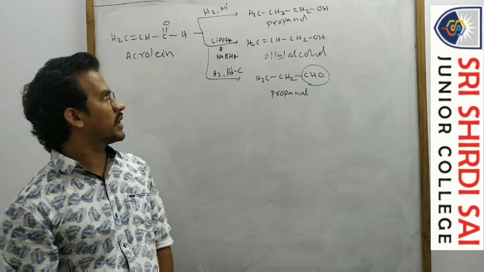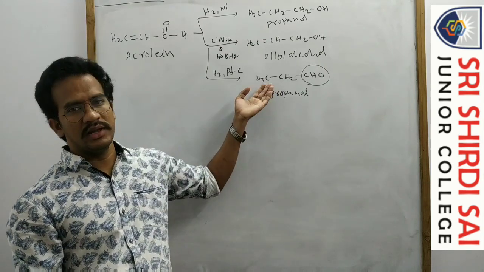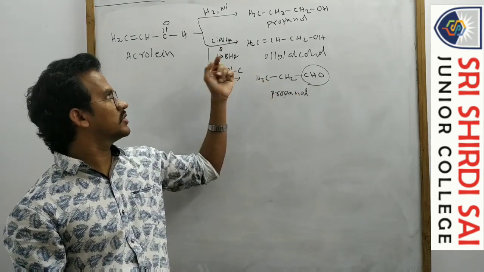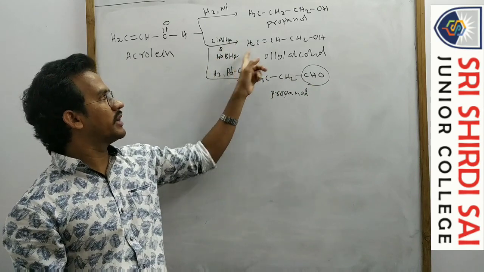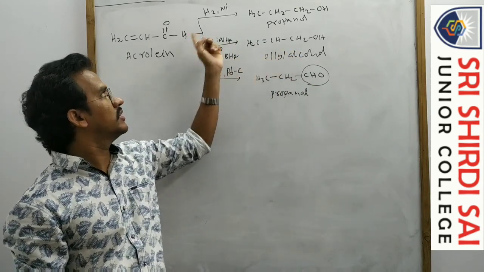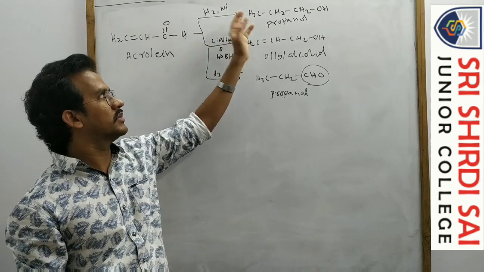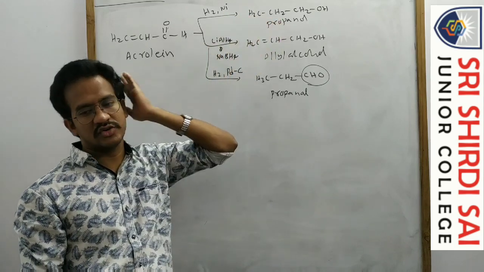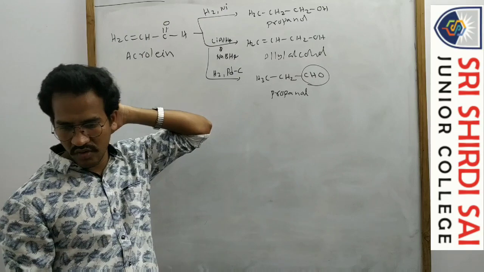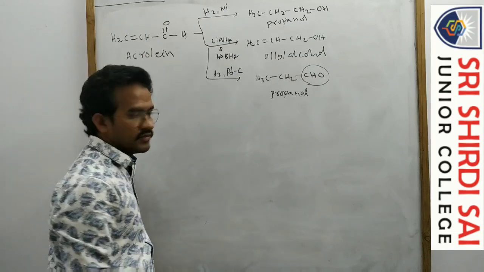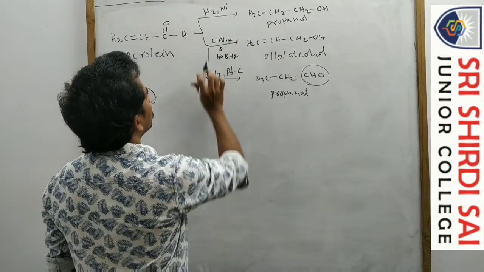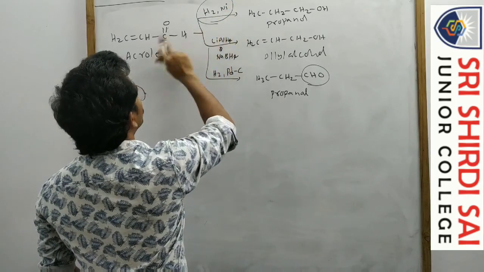With H2 and palladium on carbon, only double bonds are reduced but not the functional group. With lithium aluminum hydride or sodium borohydride, only the functional group is reduced but not the double bond. With H2 and nickel or platinum, both the double bond and the functional group are reduced.